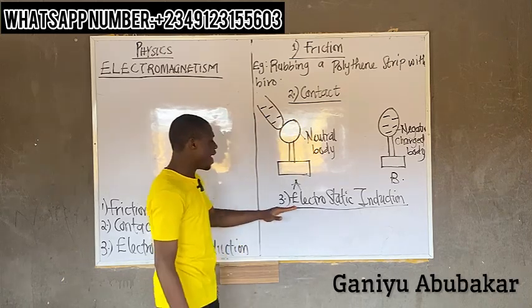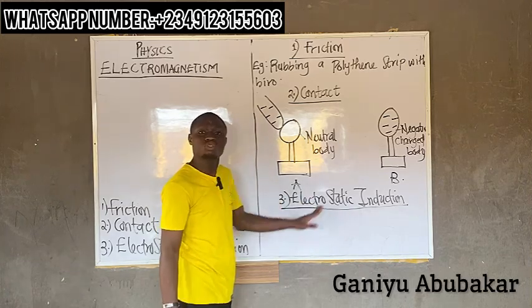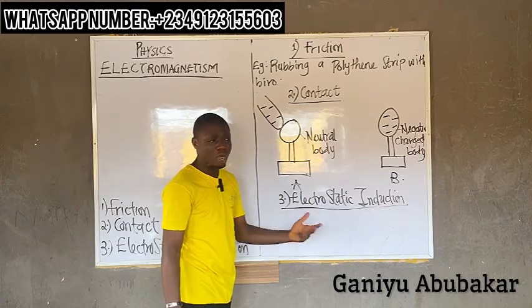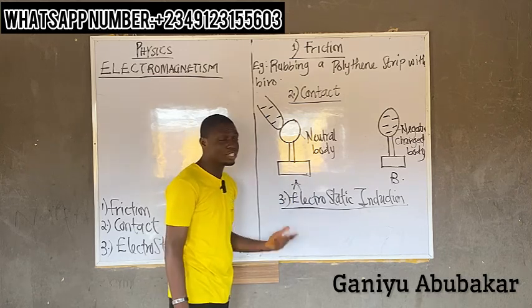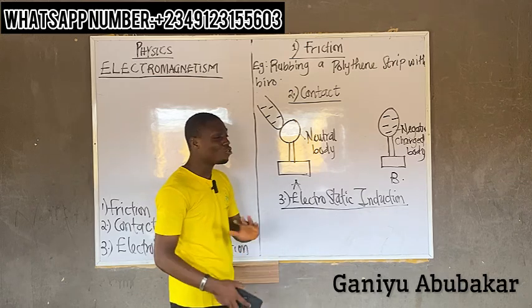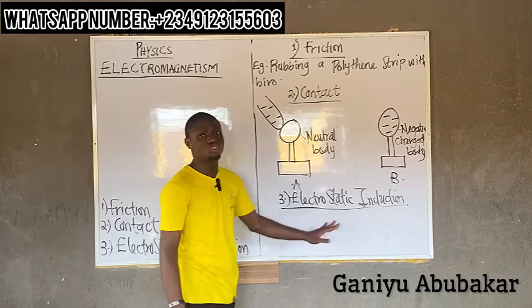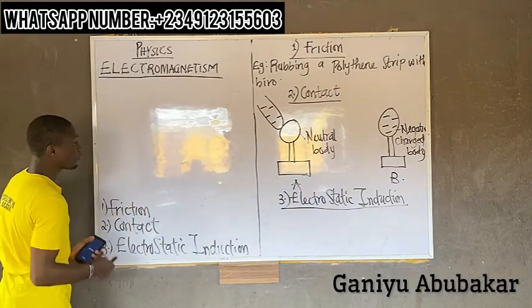But when it comes to by electrostatic induction, I'm bringing a charged body close to a neutral body, right? Without any necessary rubbing. So I'm not rubbing anything. I'm just bringing it close to. Let me just show you what I'm trying to say here in a direct expression.